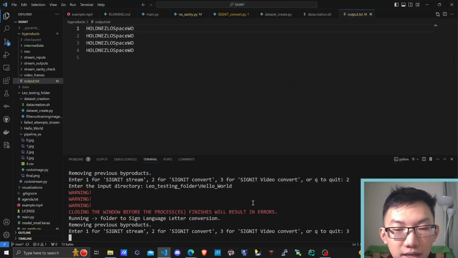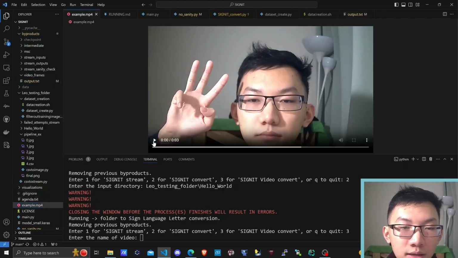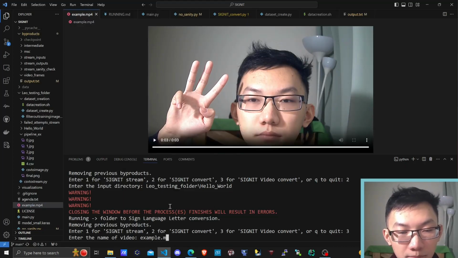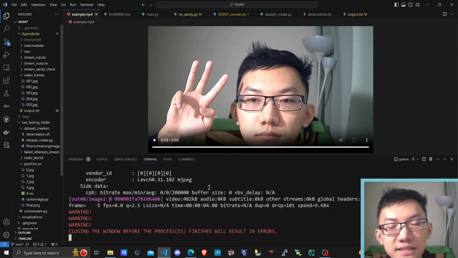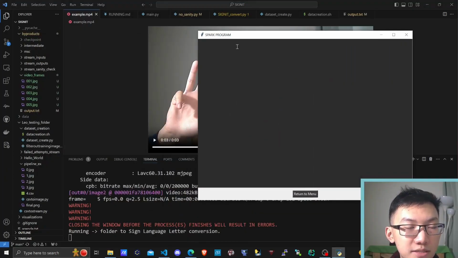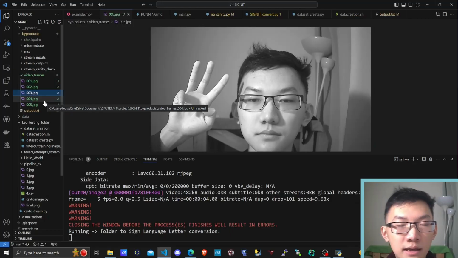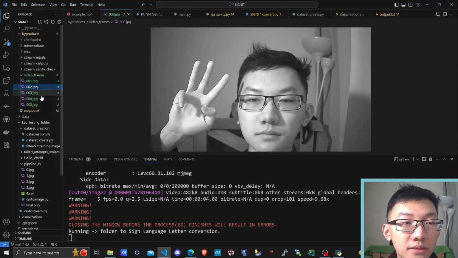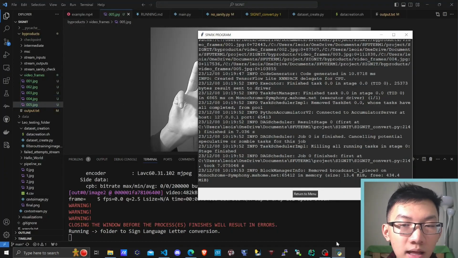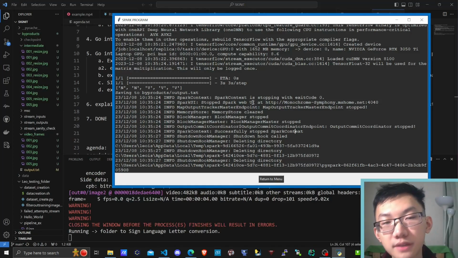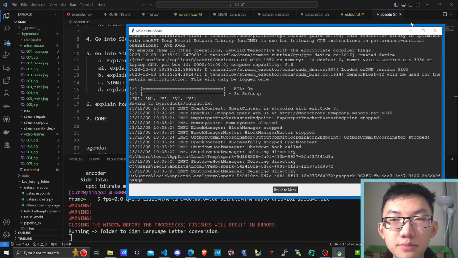Now let's run the video, and I prepared a short video, 3 seconds of me holding my hands up in what appears to be a W. We'll enter that in here, and how this differs from the folder images is basically first it chops it up into frames, selecting like 2 for every second or so, and then it runs the convert again on these frames. Since this is much of the same thing, I'll see you when this program is done running. We are back again, and we see it has output N and VVV. Not exactly W, but V is pretty close.